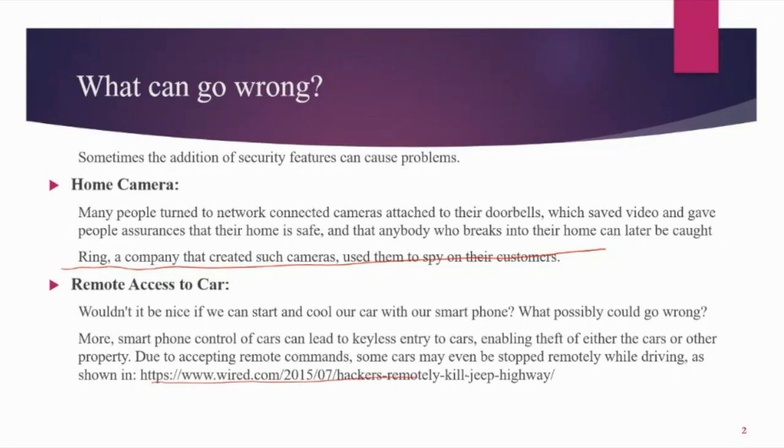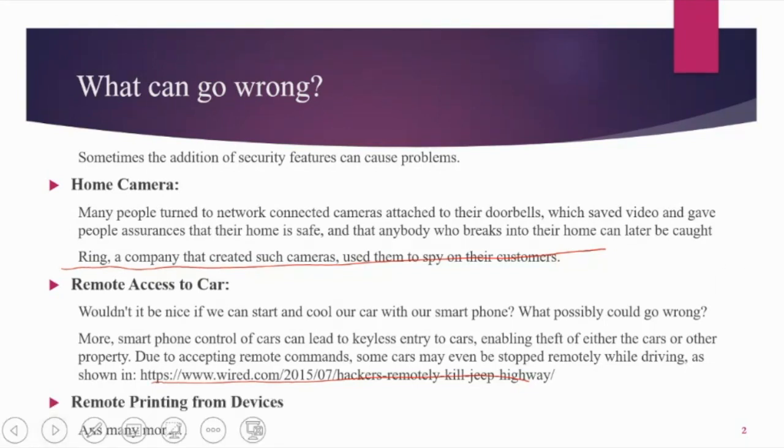So I will share this link. This is the incident where the hacker remotely stopped the jeep on the highway. So if you are having the functionality, again, different types of threats will also come along with it. And there are many such examples.